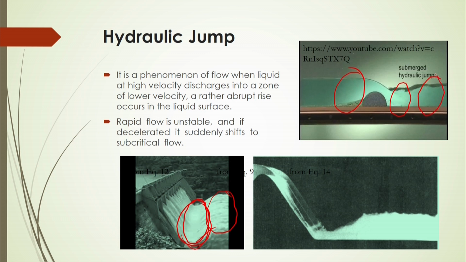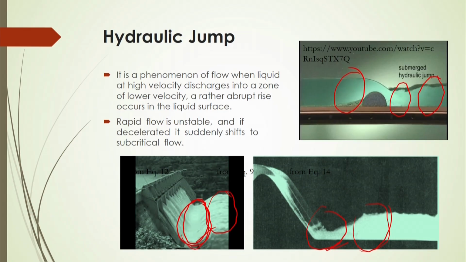So, in this case there will be a creation of some phenomena that will be called a hydraulic jump. You will see in this picture also, there will be a certain jump of this liquid, and it falls and hits the surface, and after that the fluid's velocity is lower than before. And then you are observing a rapid flow, which is very unstable, and if it is decelerated, it suddenly shifts to its subcritical flow.